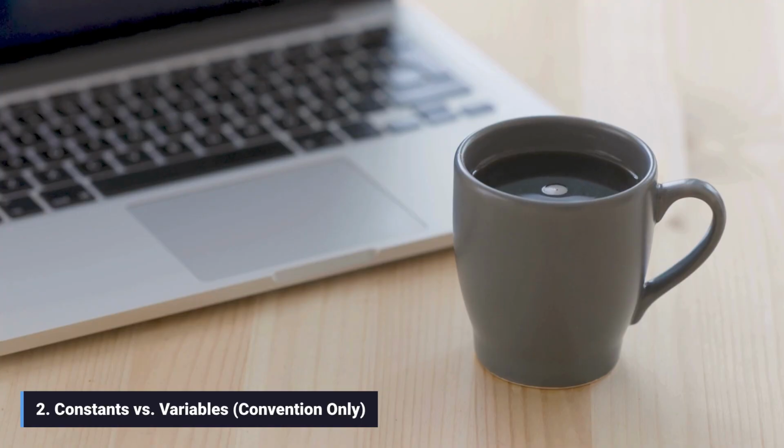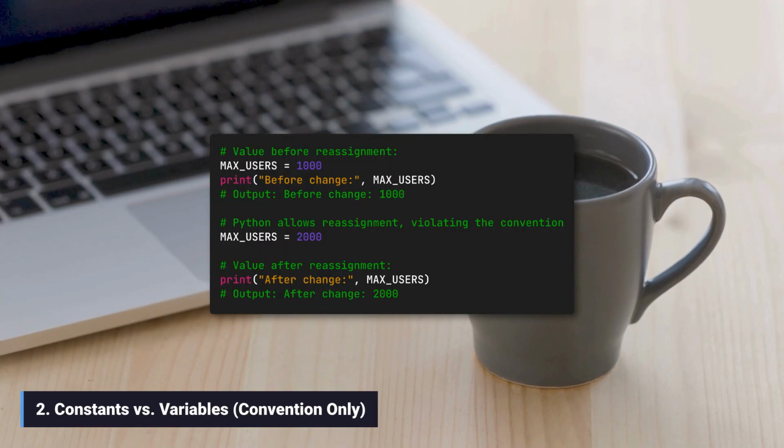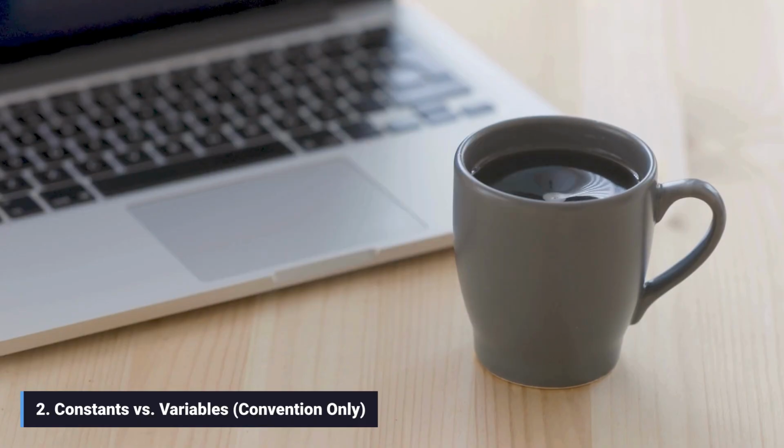2. Constants versus variables. It is important to remember that this is only a convention. Python will not prevent you from reassigning a constant's value. This means the enforcement is purely voluntary and relies on developer discipline. Always respect the screaming snake case convention to maintain code clarity and integrity.